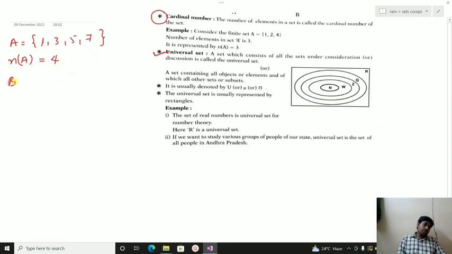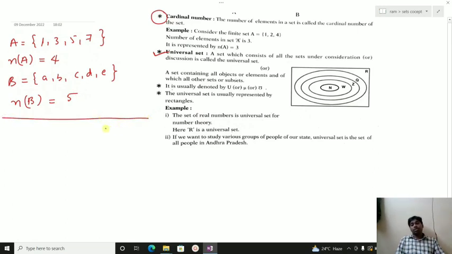If B is another set having a, b, c, d, e, then the cardinal number of B, n(B), is equal to 5. So this is how we represent the cardinal number. Cardinal number is a very important term from the BITS point of view. They used to ask it, and we can answer very easily. So cardinal number means the number of elements present in the set.